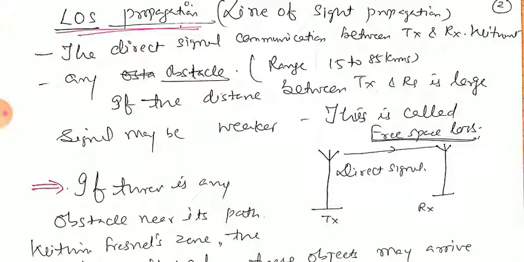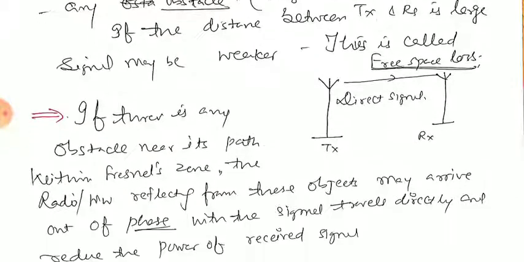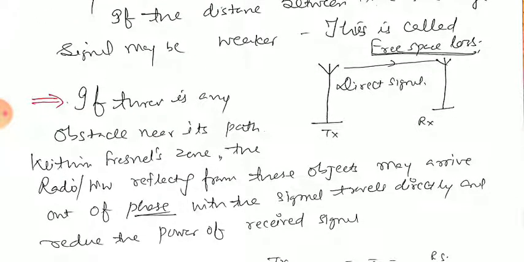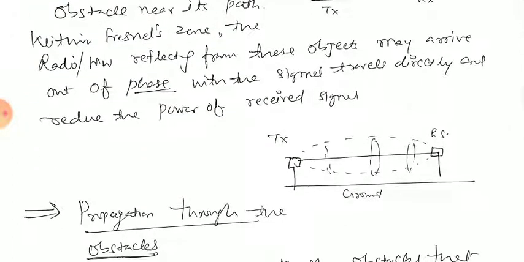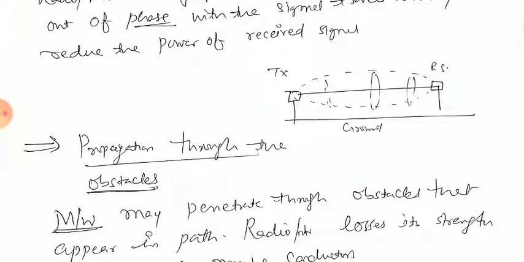If there is any obstacle near its path within the Fresnel zone, then the radio and microwave reflecting from these objects may arrive out of phase with the signal traveling directly and reduce the received signal power. Means if they are in a particular range, then there will be the opposite phase, and because of the opposite phase the amplitude decreases as the loss is there. This is due to the presence of the obstacle like this one. This is the figure here. This is the Fresnel zone, which you can see कि मैक्सिमम जितना जा सकता है वहाँ तक जाना चाहिए. Propagation through the obstacle.